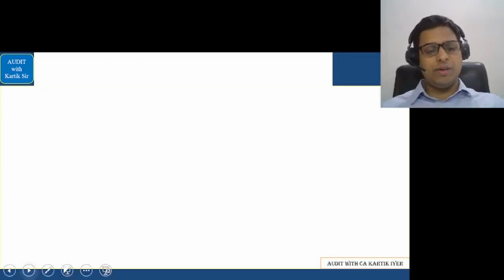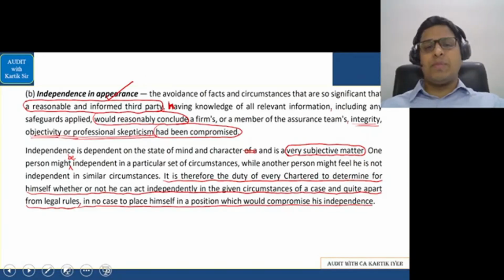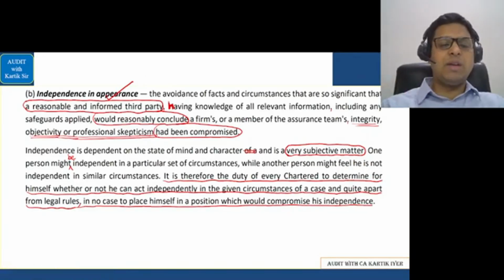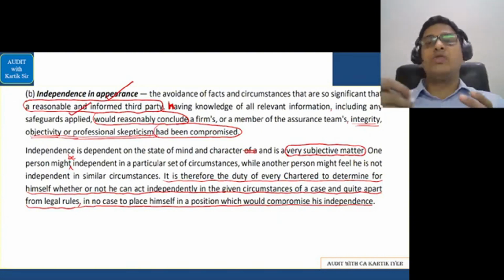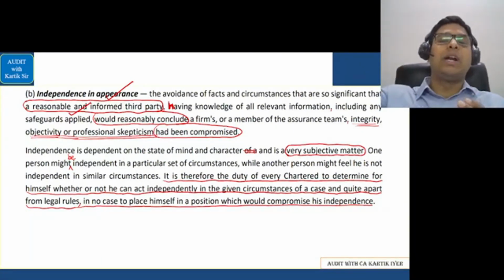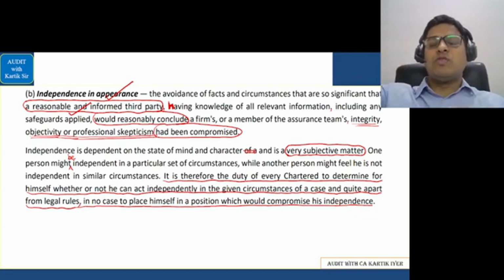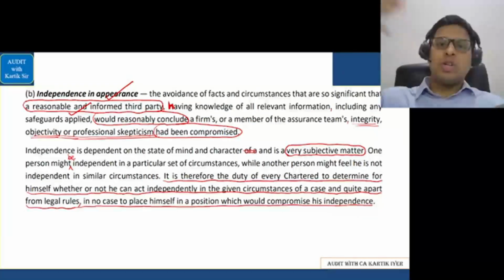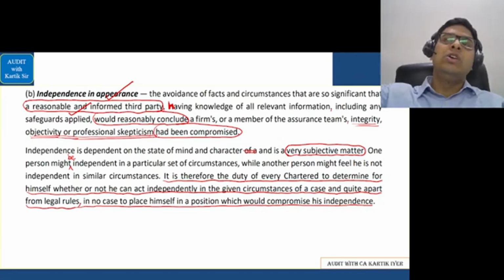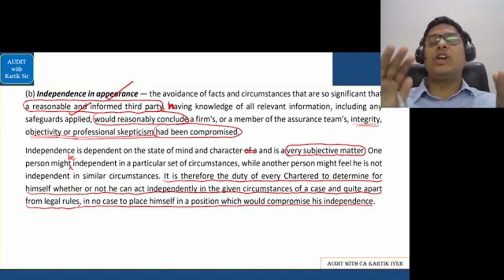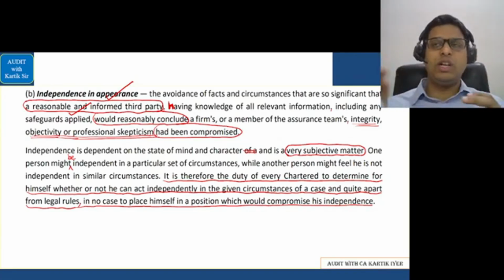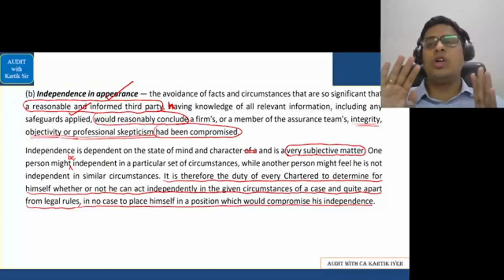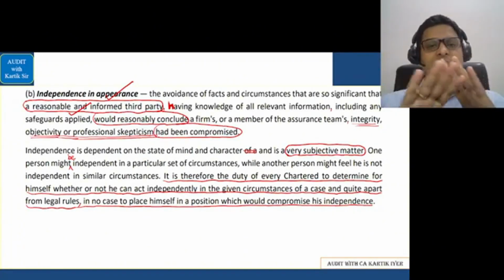Okay, let's go further. Next is independence in appearance. In independence in appearance, you'll understand that a person should be seen by a reasonable and informed third party. That third party, in the case of an auditor, is the shareholders. You are doing the audit of the client, that is a company, but giving the report to the shareholders. In the shareholders' eyes, the auditor should always appear to be independent. From the shareholders' perspective, the auditor should always come out as a very independent person.